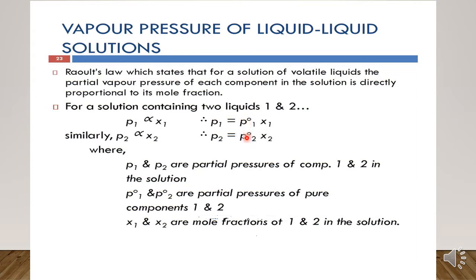And once they are mixed, the new partial pressures are represented as P1 and P2. Is it clear? So P1 and P2 are the partial pressures of components 1 and 2 in solution. P1 naught and P2 naught are the partial pressures of the pure components 1 and 2, and chi 1 and chi 2 are the mole fractions of 1 and 2 in the solution.